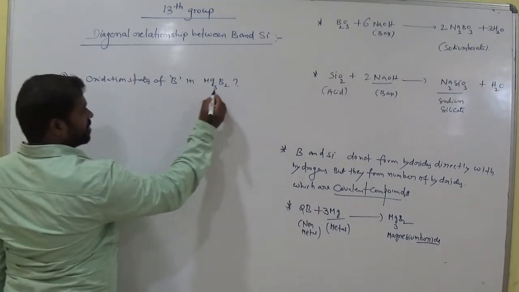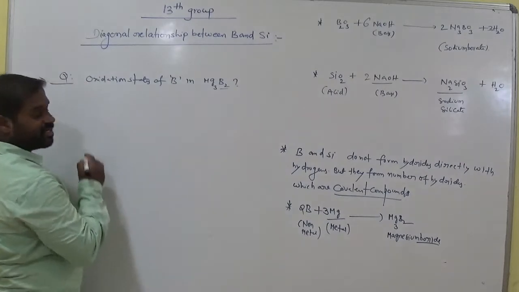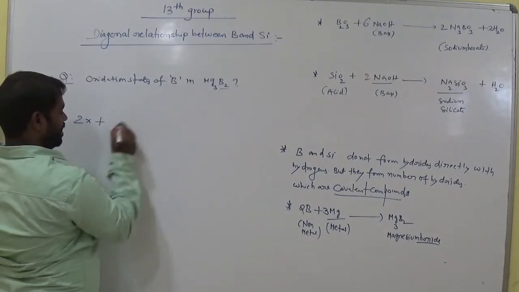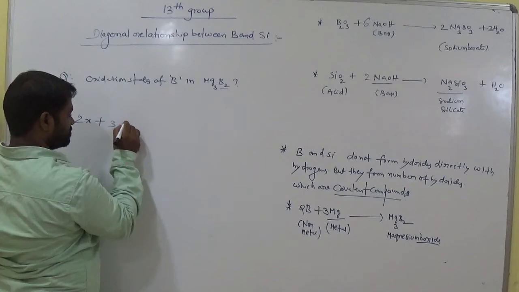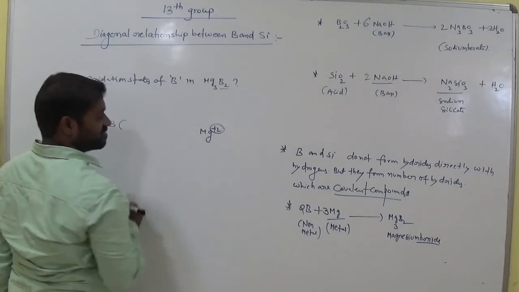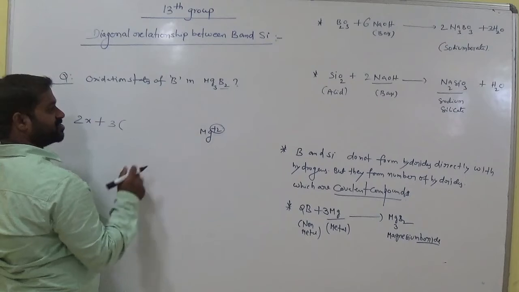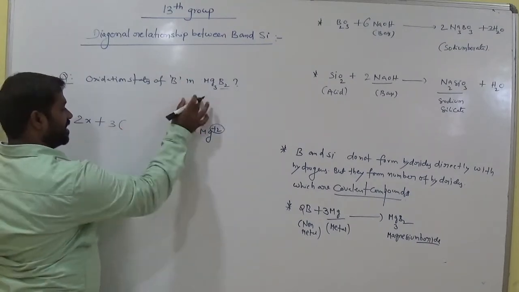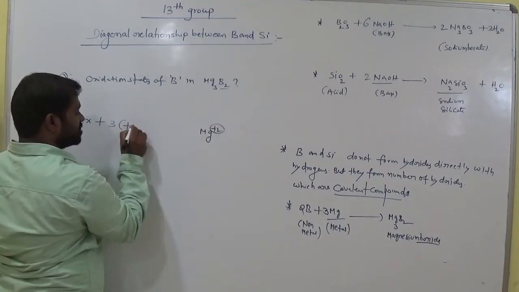So here we need to calculate the oxidation state of boron, am I right? How many borons do we have? 2 borons, so taken as 2x. How many magnesium do we have? 3. Each magnesium generally possesses a plus 2 oxidation state. So 3 magnesium, each magnesium possesses a plus 2 charge.